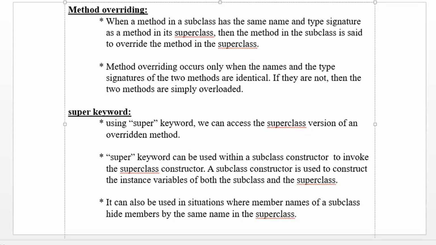Sir, what about the final keyword in the class? See, if it is a nested class, then only you can use final. If it is a normal class, I don't think final can be used for that class. Normal class works? Normal class it works? Okay, let me just cross check and let you know.